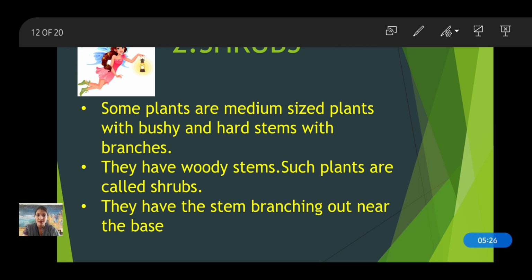Now, when you see a tree, after a certain height, the branches start arising out. Okay, then in shrubs, the branches start coming from a very low base. Okay, these are called shrubs. Now, what are the examples of shrubs?